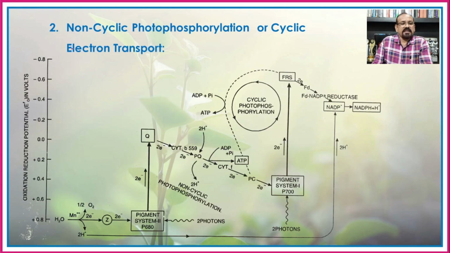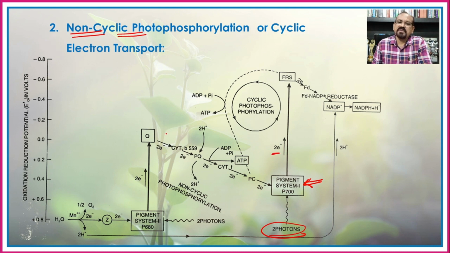But if we see the non-cyclic photophosphorylation, you will find that here the photosystem 1, when it absorbs a photon of light, the electrons are removed from the PS 1.